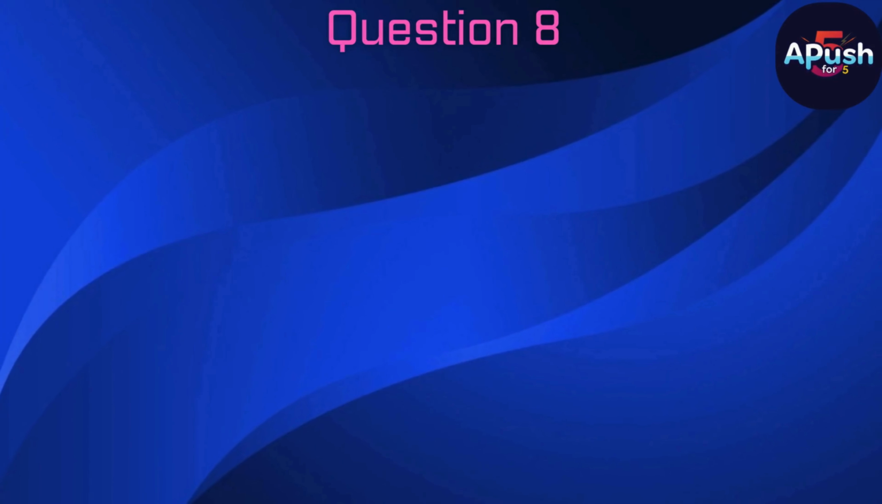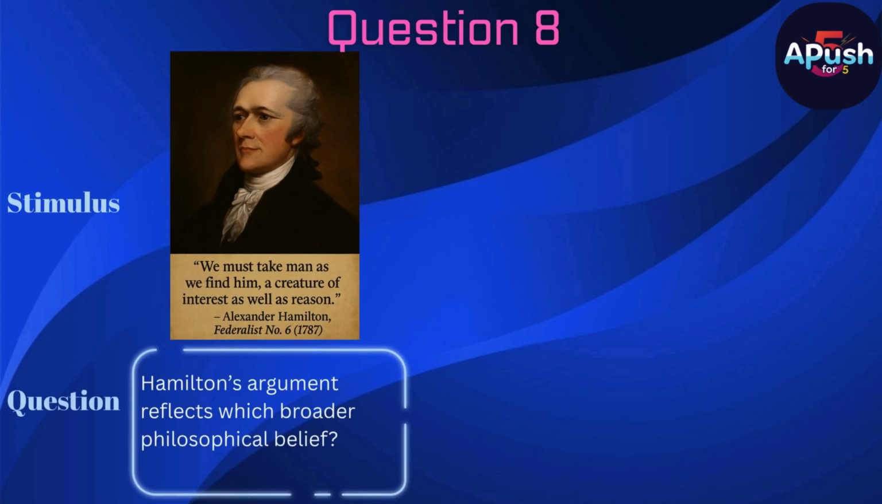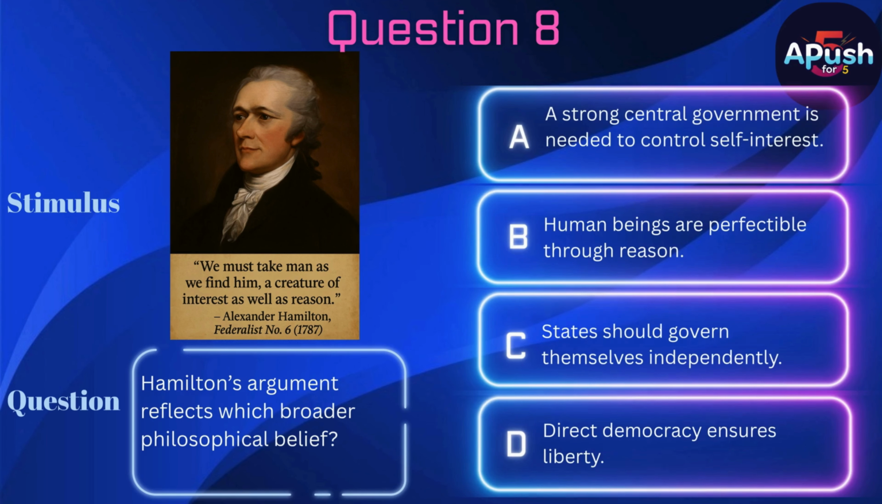Question 8. Stimulus: see image. Question: Hamilton's argument reflects which broader philosophical belief? A. A strong central government is needed to control self-interest. B. Human beings are perfectible through reason. C. States should govern themselves independently. D. Direct democracy ensures liberty.